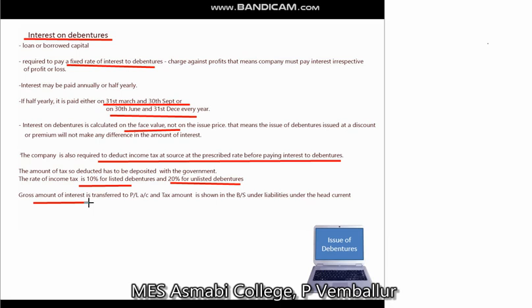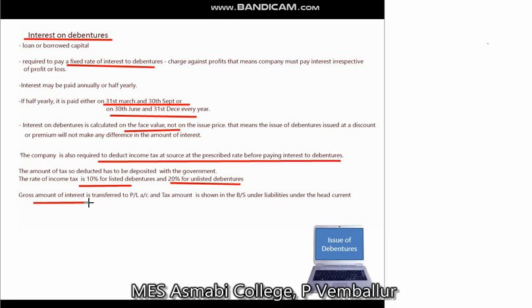That means the company must pay interest irrespective of whether it is earning or not. Then we can make interest payment annually or half yearly. If it is half yearly, it may be 31st March and 30th September, or 30th June and 31st December every year. That depends on the policy of the company.